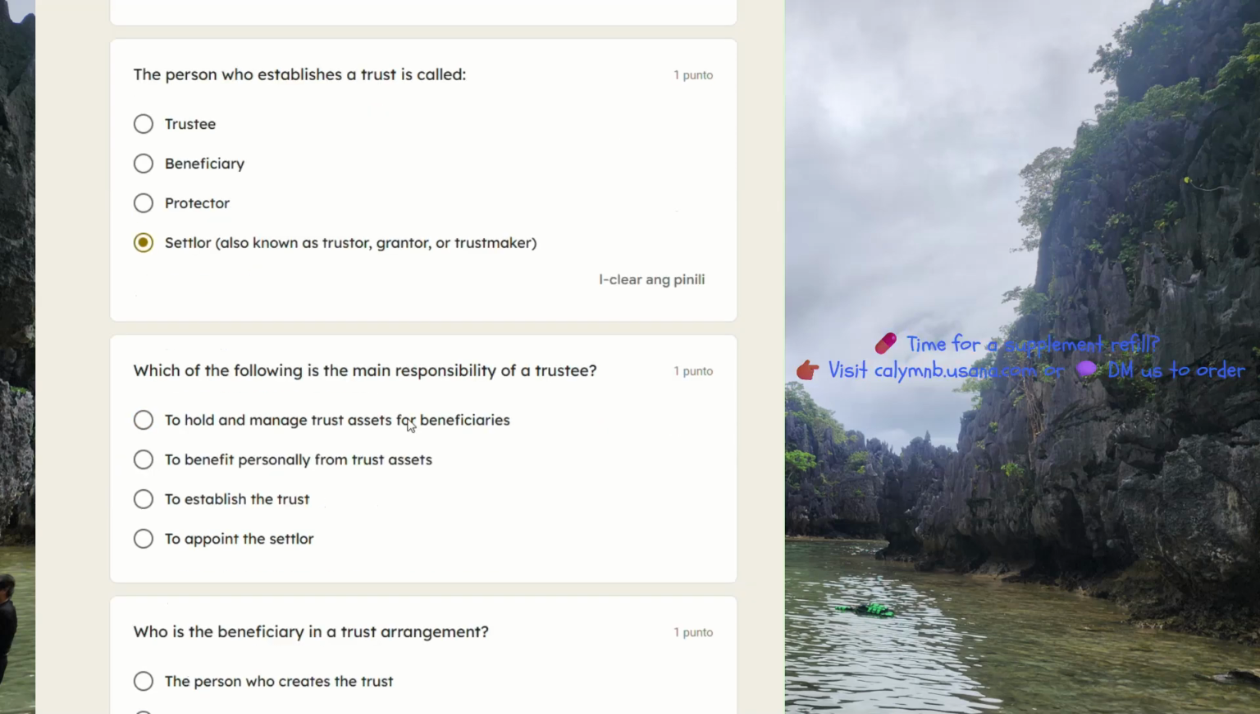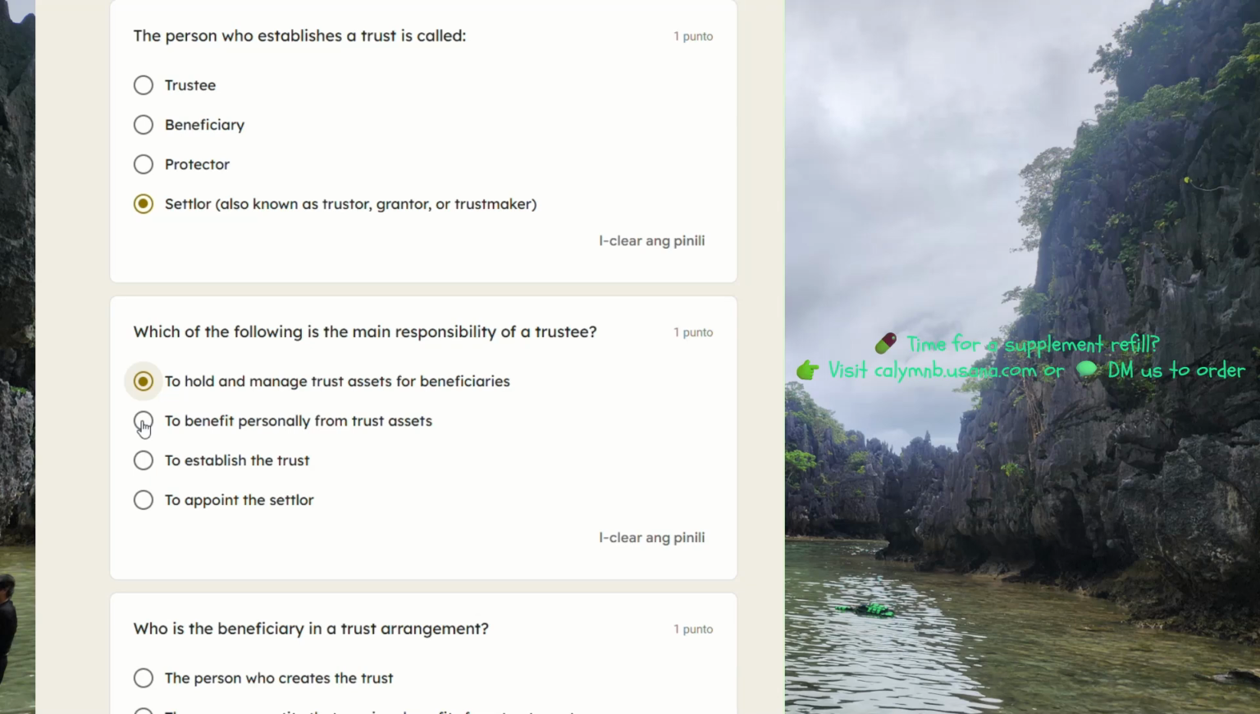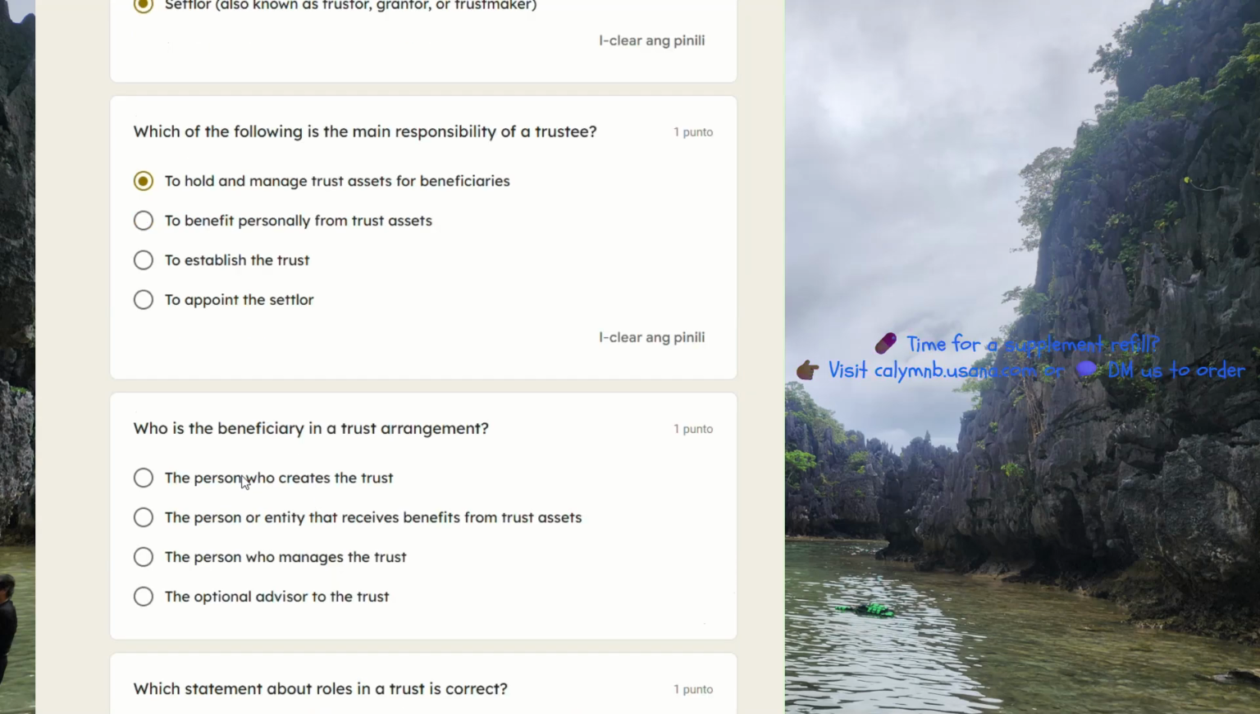Which of the following is the main responsibility of a trustee? To hold and manage trust assets for beneficiaries. That's the answer. To benefit personally from trust assets. To establish the trust. To appoint the settlor.